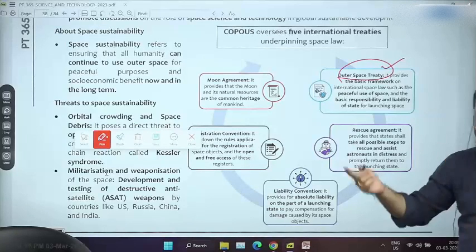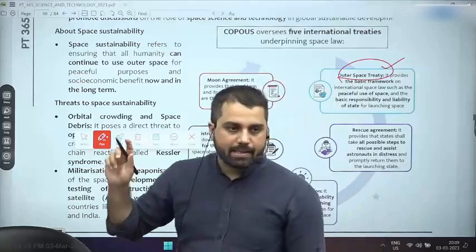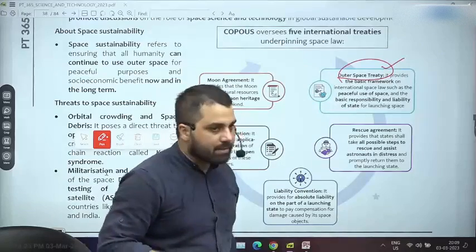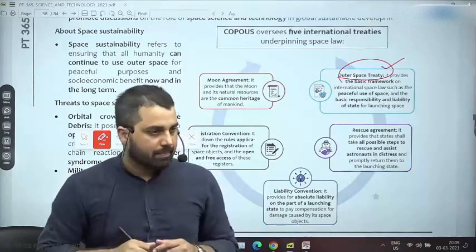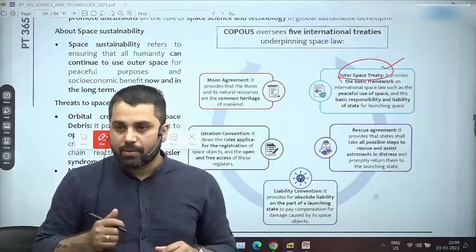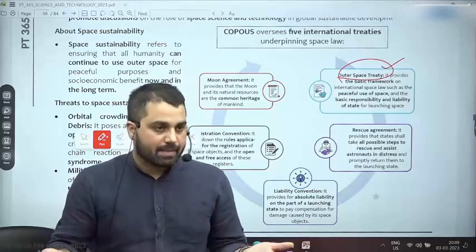There are a lot of resources which can be called global common. Rather than belonging to one country, it is part of the entire humanity. So the Outer Space Treaty has a lot of features. For example, one feature is that you cannot put weapons of mass destruction such as nuclear weapons into space. But here is the thing, it does not talk about other types of weapons. So as of now, many countries are trying to weaponize space. That is also a threat.